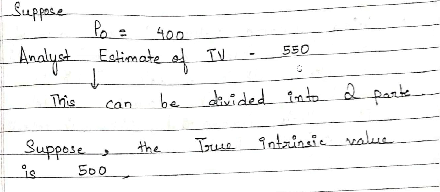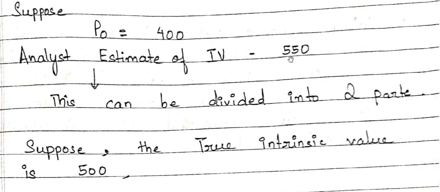Now we can break this down. 550 minus 400, which is equal to 150, is called the perceived mispricing. Perceived mispricing means the mispricing which is perceived by the analyst. The analyst thinks there is a mispricing of 150, but if you see, the true intrinsic value is 500, so the actual mispricing in the stock is 500 minus 400, which is equal to 100.